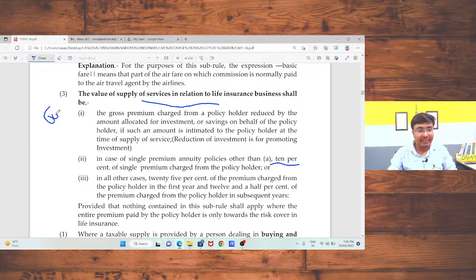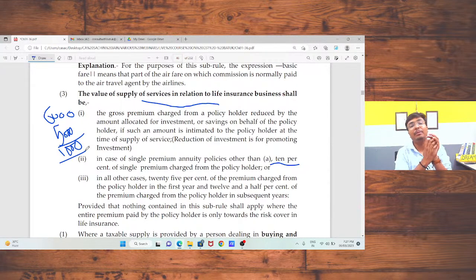Just take an example, 6,000 rupees is my premium, 5,000 rupees is my investment by LIC, then GST should be charged on that 1,000. If there is a single premium policy of 2 lakh rupees, in that case 2 lakh multiplied by 10% will be the value of supply. Is that okay, sir?